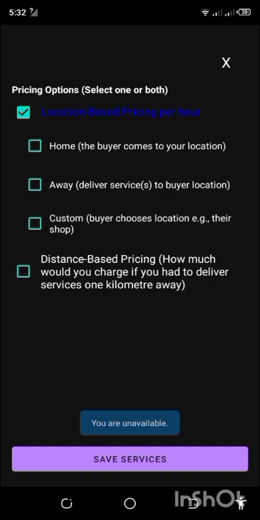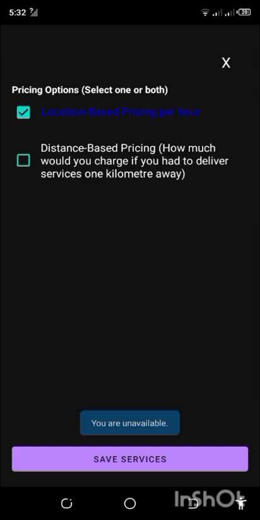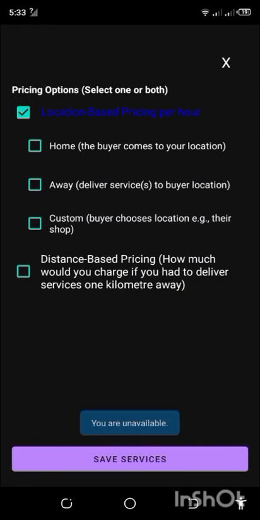As you can see, there are two types of pricing. There is location-based pricing, that is pricing per hour, how much you will be charging a service per hour. And then there is distance-based pricing, that is how much you charge if you had to deliver services 1 kilometers away. Now, in the first one, let us reopen this. So in the first one, location-based pricing, there are three options: home, away, and custom.